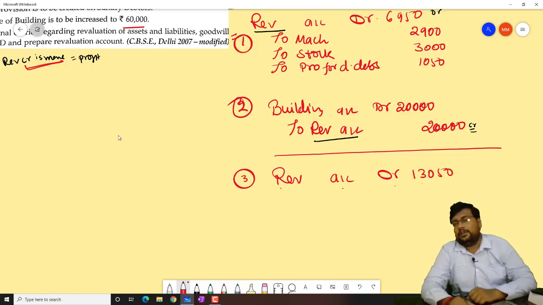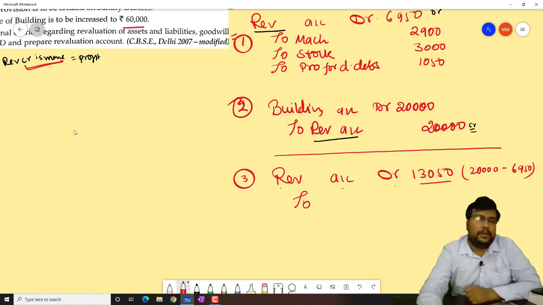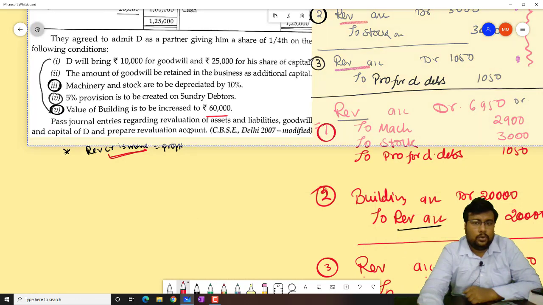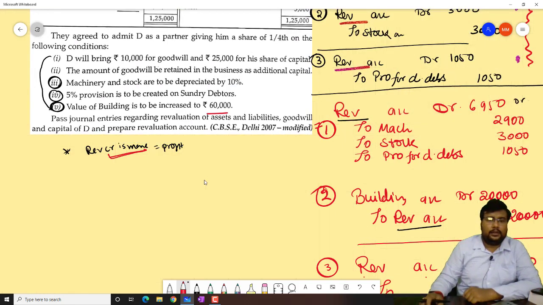13,050. Where does this 13,050 come from? 20,000 is the credit balance minus the debit balance of 6,950. The total is coming to 13,050. This whole profit will be divided between the old partners in the old ratio. Who are the old partners, beta?